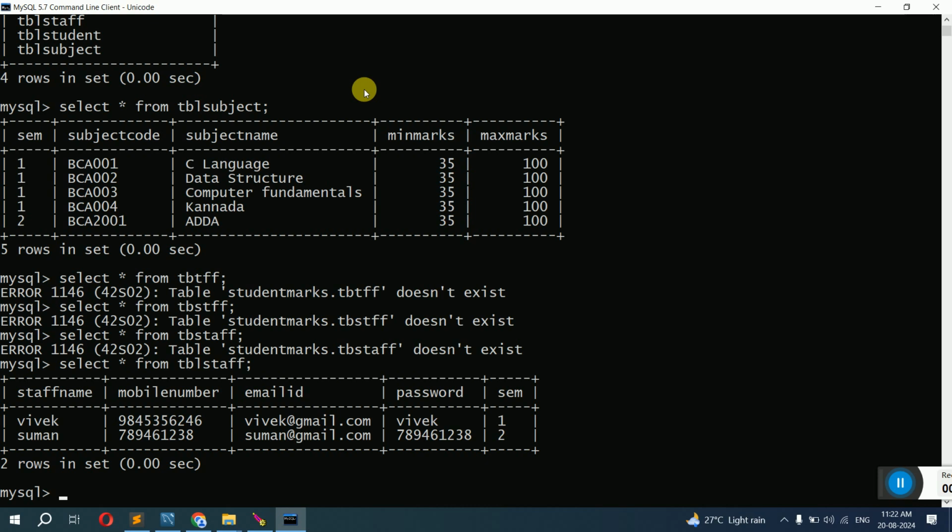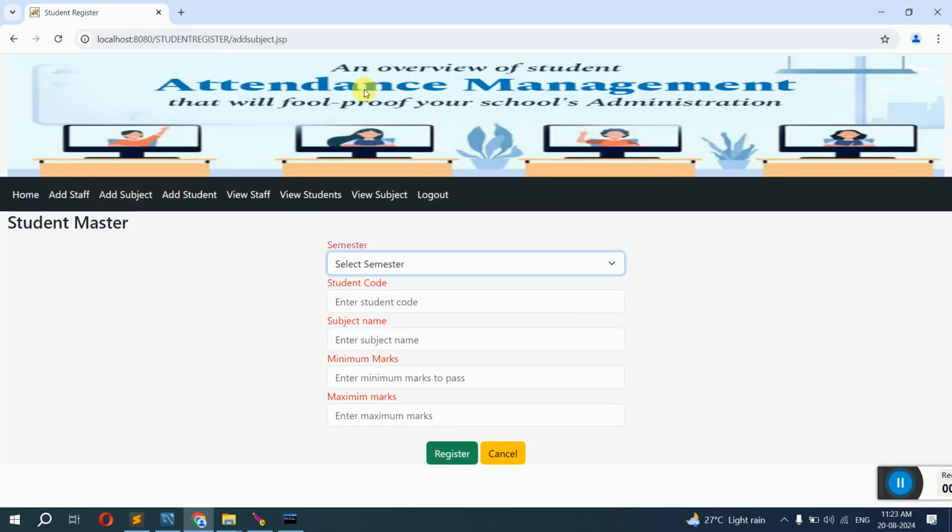So you should know what the front end is, what the coding language is, and what the backend you are using is. Now, if they ask you why you are using the Java language, why not C sharp, C language or C++, or why you have used HTML and MySQL, what do you tell? It is because C language does not support web applications. You can't design something like this using C language. If you want this kind of design or interface, you must use an HTML interface.